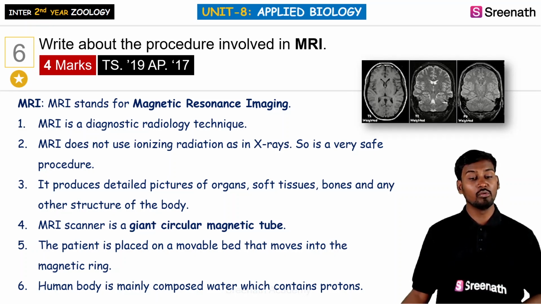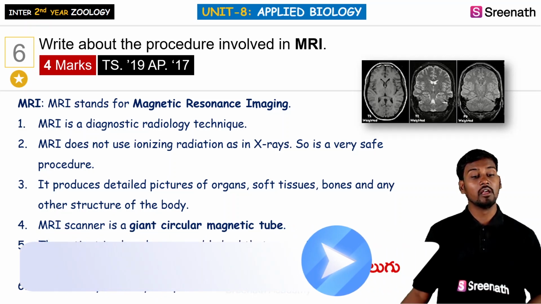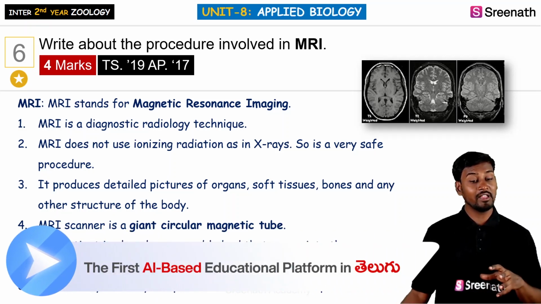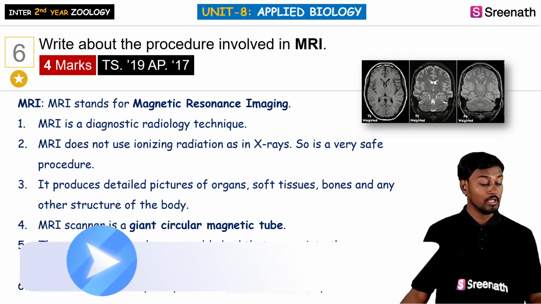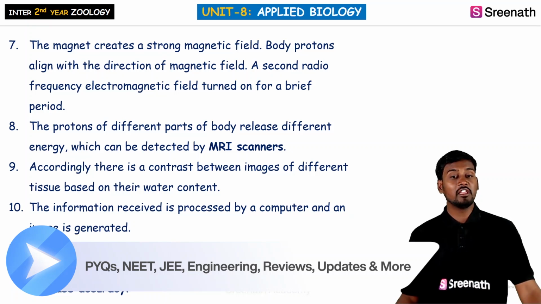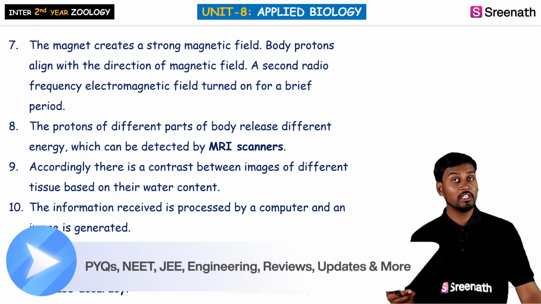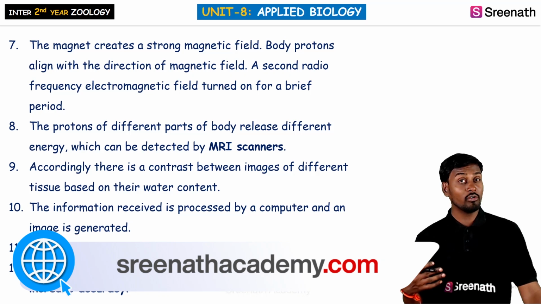The MRI scanner generally uses a very giant circular magnetic tube, which is involved in creating movement across the magnetic ring. The human body is mainly composed of water, so it can give a better picture and resolution of all the body parts as they react with the magnetic field. We have to remember that the protons present within the water release different kinds of energy when they are incident with the magnetic field.